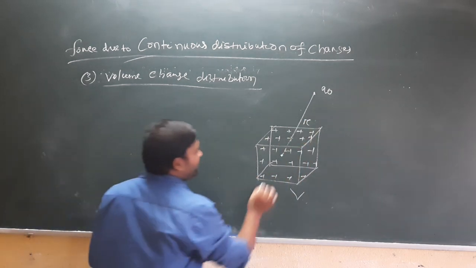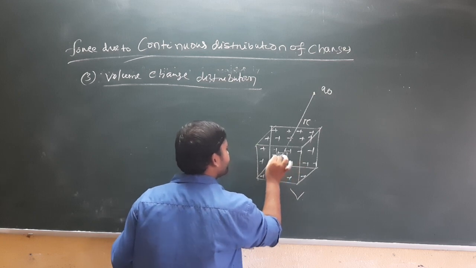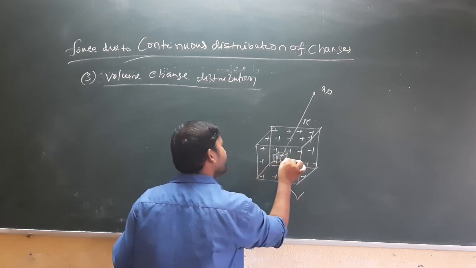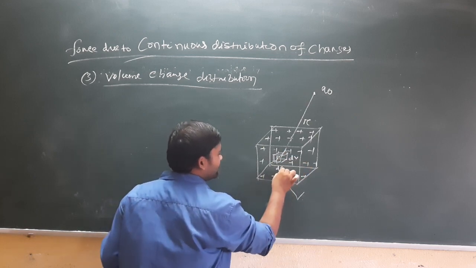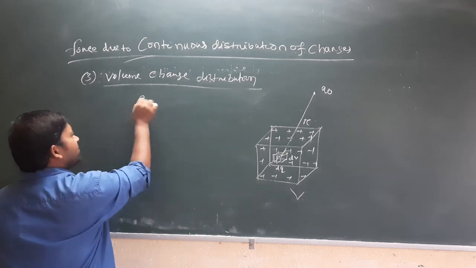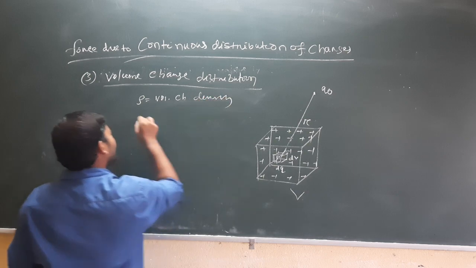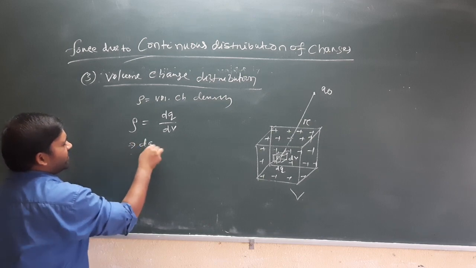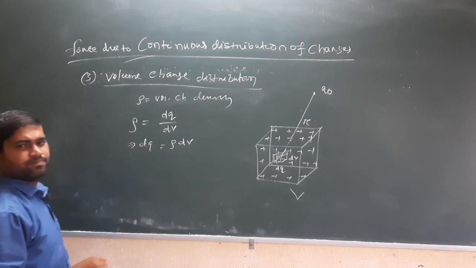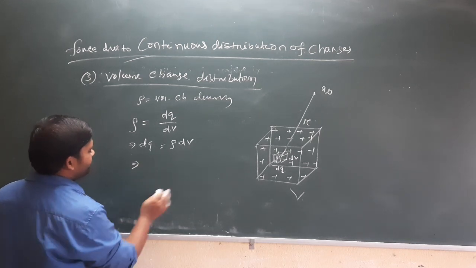If I take a small volume dV containing the charge dq, then the volume charge density rho equals dq by dV. So dq equals rho dV.